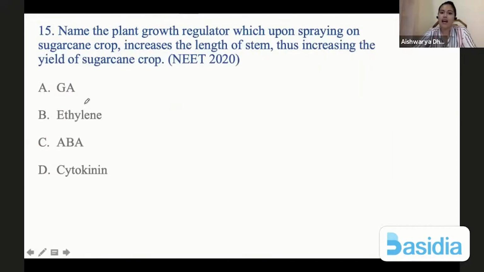Next, name the plant growth regulator which upon spraying on sugarcane crop increases the length of stem, thus increasing the yield of sugarcane crop. So basically we are applying the spray or growth regulator on the internodes, which will allow growth of the sugarcane stem length. This is done by gibberellic acid. Gibberellic acid promotes growth of internodes.